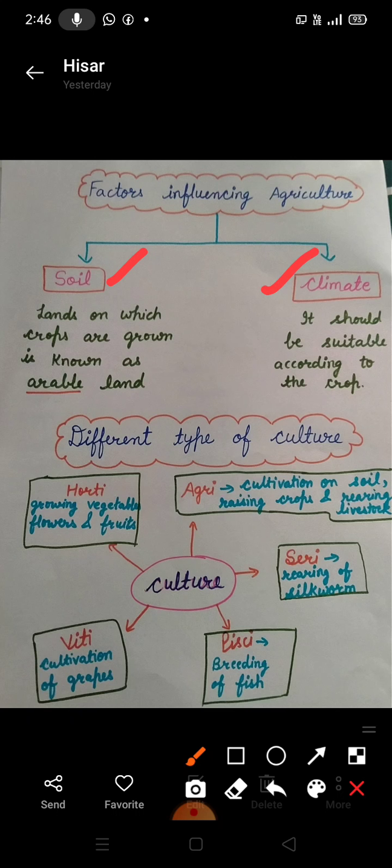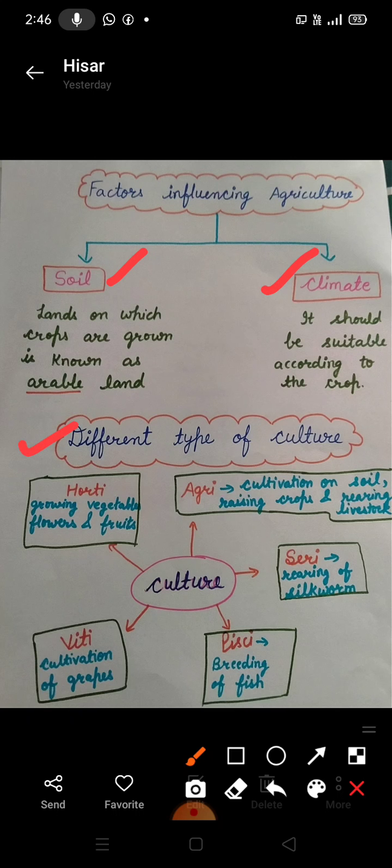Now different types of culture, where culture means cultivation. Agriculture, as we have done earlier, is cultivation on soil, raising crops and rearing livestock. We can also call that farming. So agriculture is also known as farming.